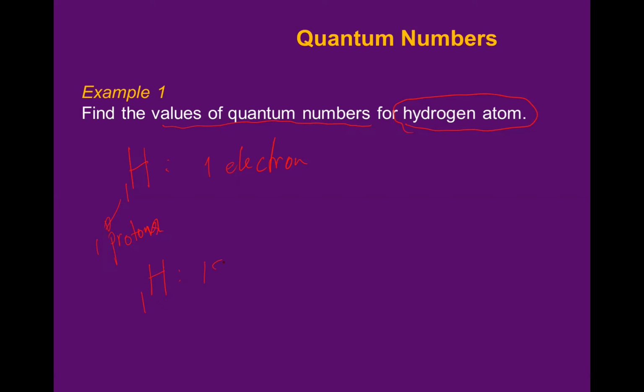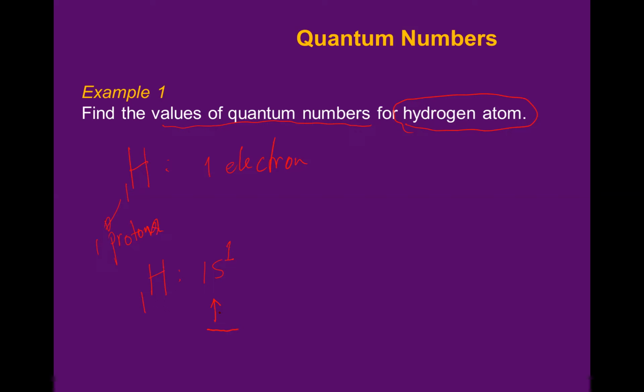It is in subshell s. We put 1 electron here in the superscript, showing that there is 1 electron in the orbital s. If I draw the orbital with a line, then there will be 1 electron here.